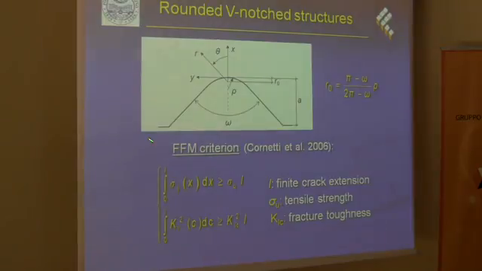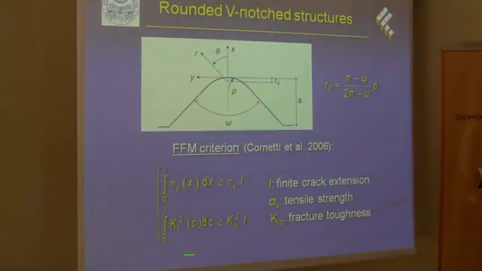And this is the finite fracture mechanics criterion I spoke about two minutes ago, introduced by Cornetti and co-workers in 2006. The criterion is expressed by two inequalities. The former is a stress condition: the stress resultant over a segment of length L must be greater than a function of the tensile strength, sigma_u, of the material.